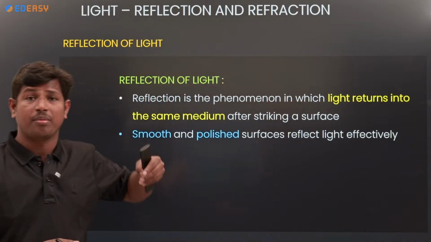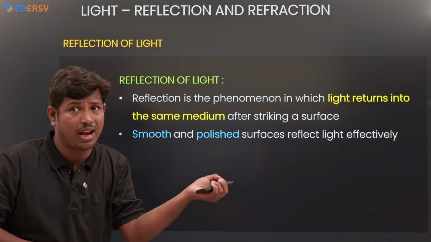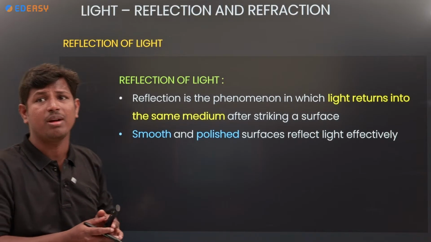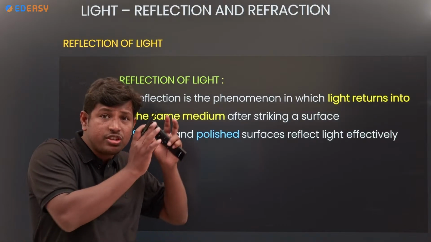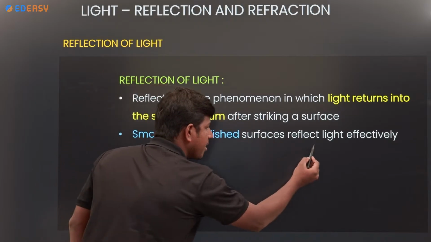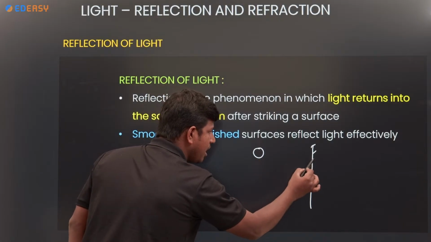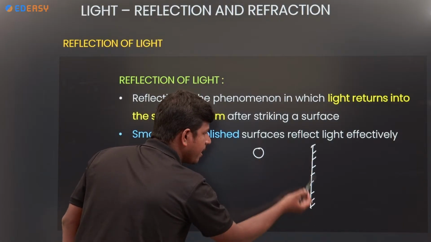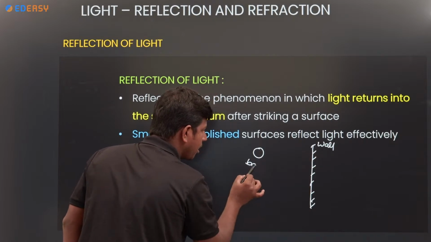From the earlier classes, we know what reflection of light is. Reflection of light is nothing but light returning back to the same medium. From whichever medium it traveled, it gets back to the same medium. For example, here is a wall, and I take a ball.